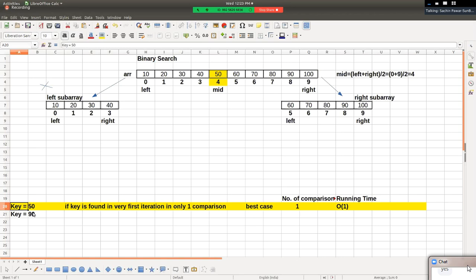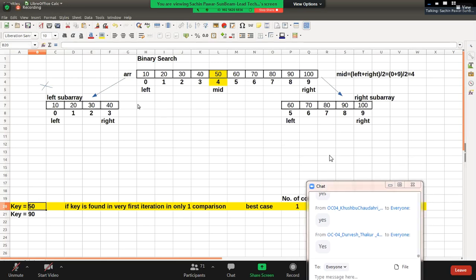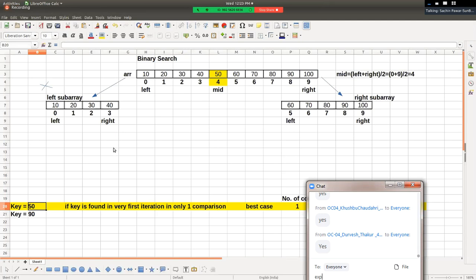Now tell me, what can be the value of key? The value of key can be anything, right? Key may be present in the given array or key may not be present in the given array. It may be there, it may not be there, that is why we search, to see whether it is found or not. So value of key may be anything, but obviously it must be of type integer, it may be -5, it may be 100, it may be 25, it may be any value. Hello friends, have you understood this? Have you understood what the key is?